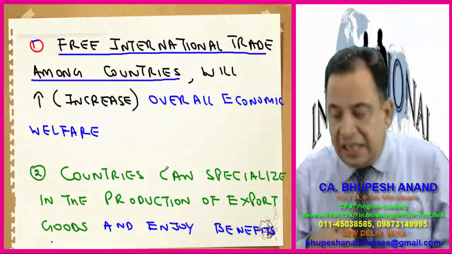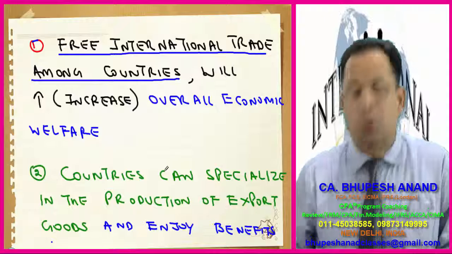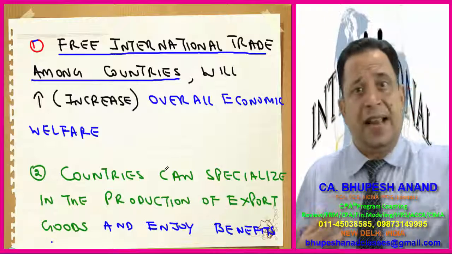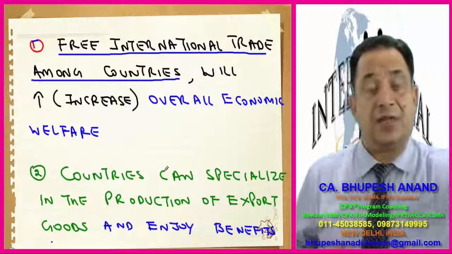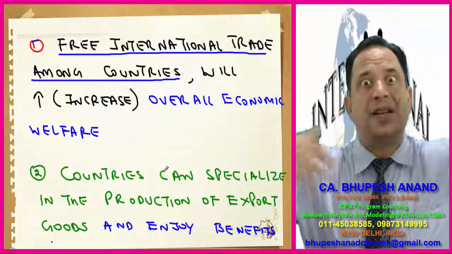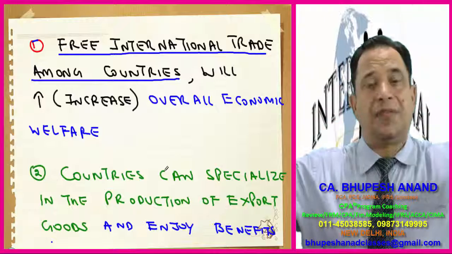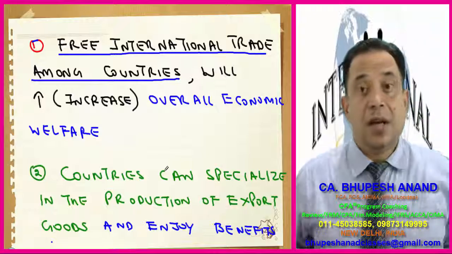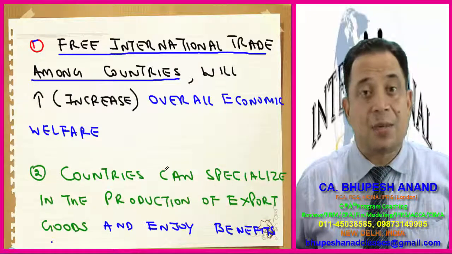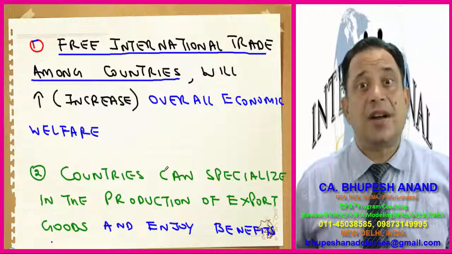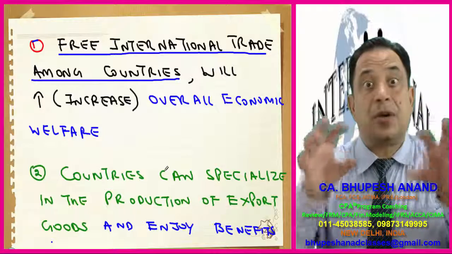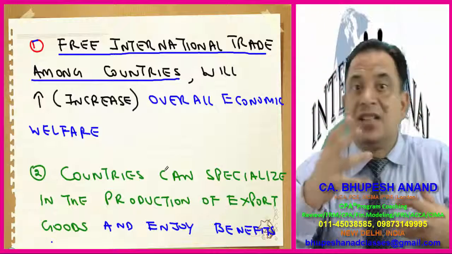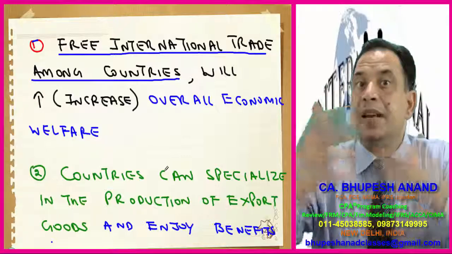Second point, countries can specialize in the production of export goods. If my hobby is to teach finance, I will be teaching finance, and I will be creating better results as compared to doing all the different subjects. If I'm teaching this as well as this, as well as this, I cannot enjoy the specialization benefits. Similar is the case with countries. If a country is specializing in a particular product or sector, then that country can put emphasis on that, and hence specialization benefits and economies of scale benefits can be there.